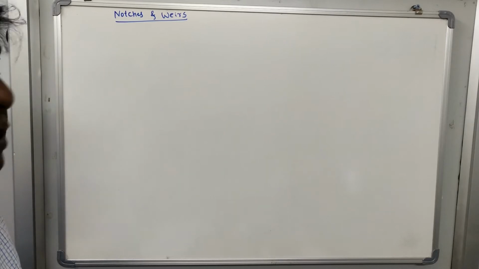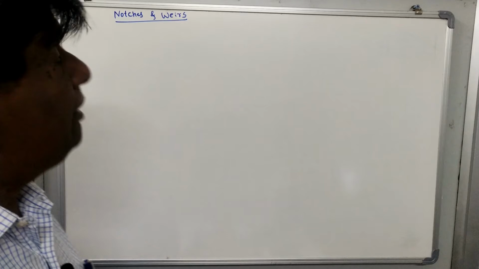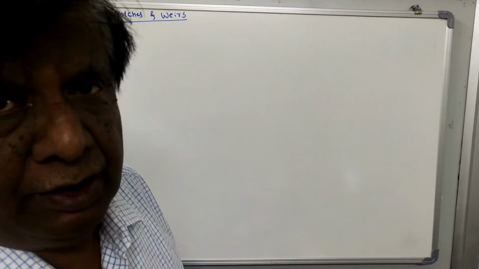So these things we have discussed in the earlier videos. Today we will start the discussion on notches and weirs.